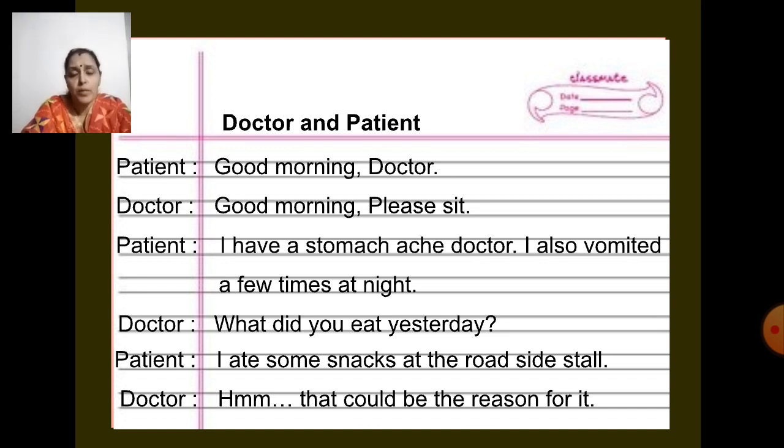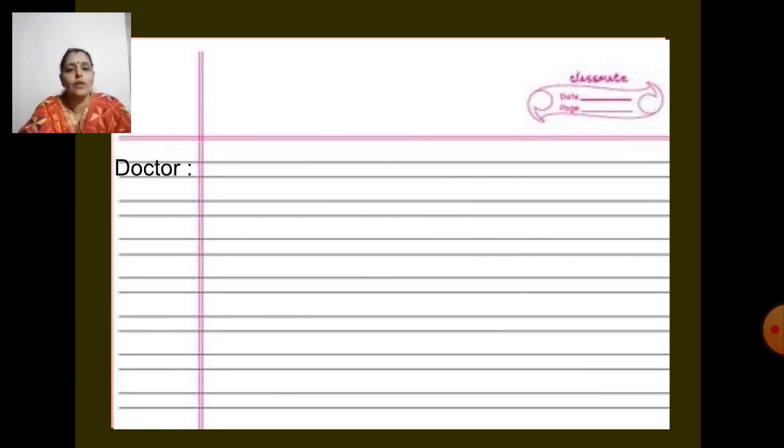I also vomited a few times at night." Now the doctor is asking, patient, "I ate some snacks at the roadside stall." Doctor, "Hmm, that could be the reason for it." Now let's see what's the dialogue after this.